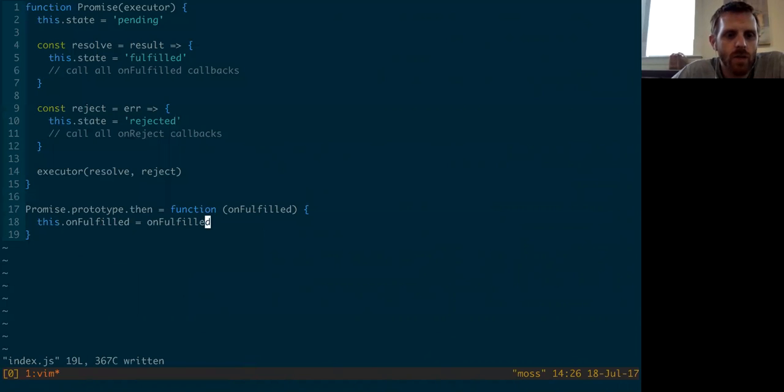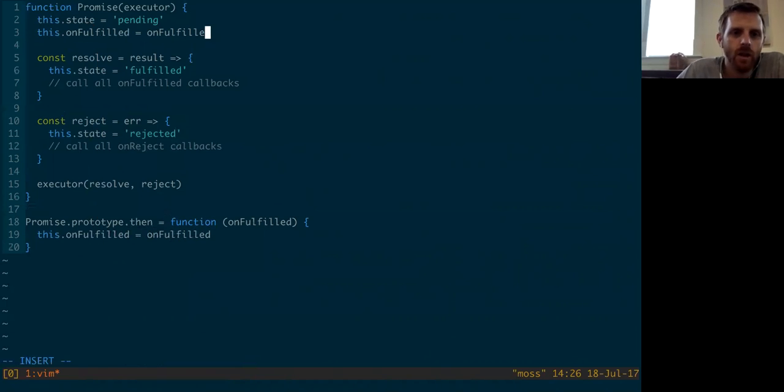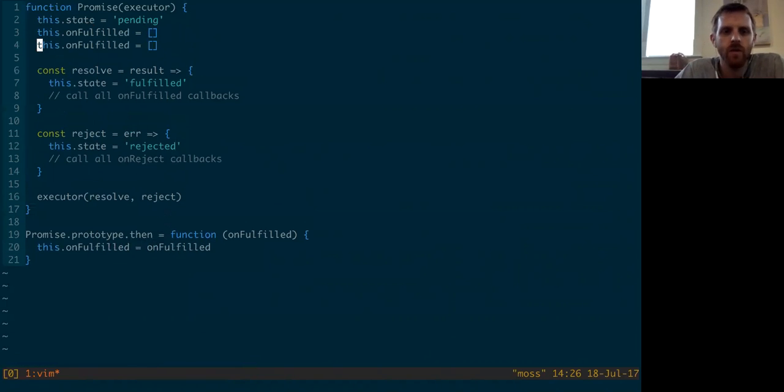So why don't we make onFulfilled an array? And we can set that up when the promise gets started. In our constructor, we can initialize onFulfilled and onRejected to arrays. And then we can say onFulfilled, and let's use push. Push will take something and push it onto an array. So in this case, we're going to take this onFulfilled function and push it onto this array of functions. So that's pretty easy, right?